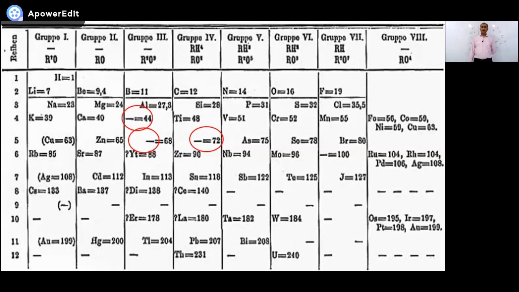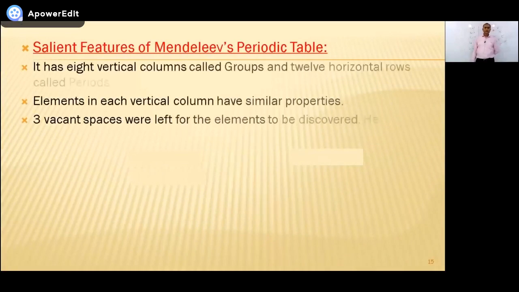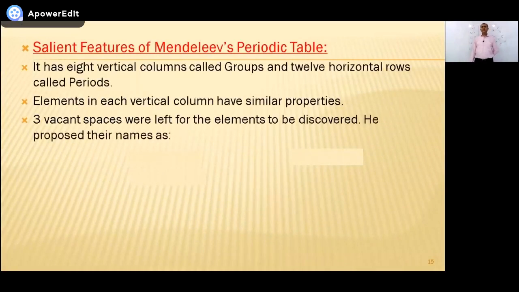The 2 red ones, the 2 elements above the red circles, aluminium and boron. So you can say the first red circle is called Eka boron, and just below it Eka aluminium. You can see that there are 12 horizontal rows and 8 vertical columns. So these are the features of Mendeleev's periodic table.